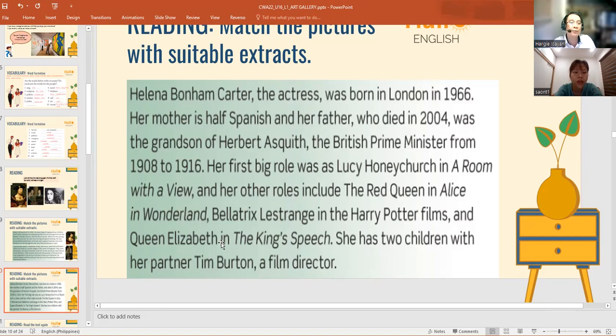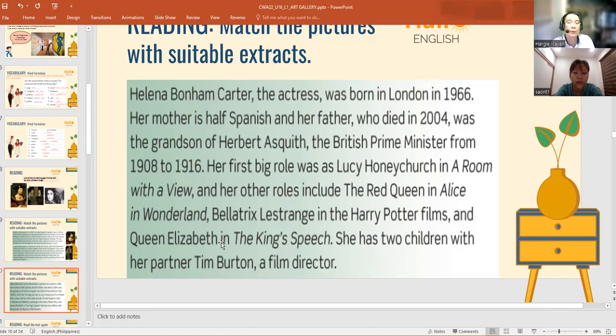Her mother is half Spanish and her father, who died in 2004, was the grandson of Herbert Asquith, the British Prime Minister from 1908 to 1916.